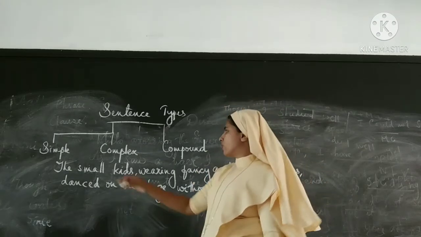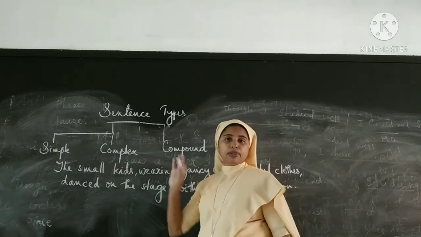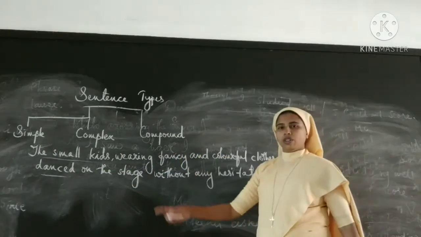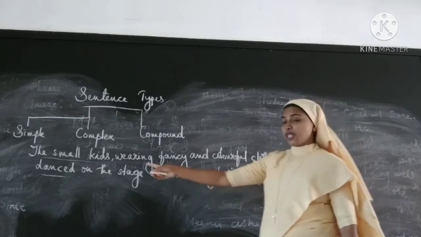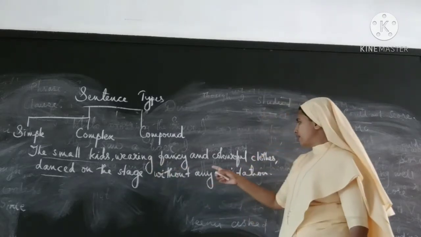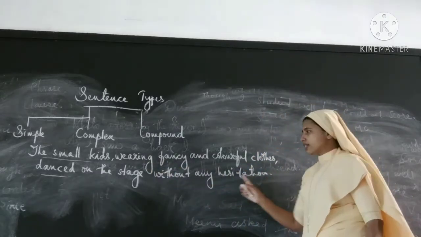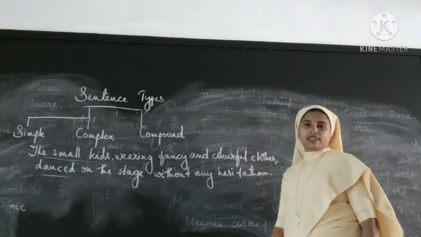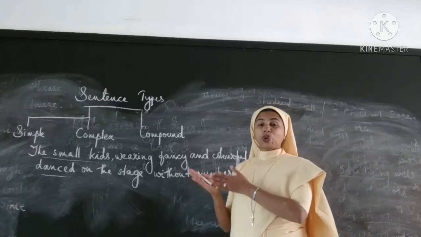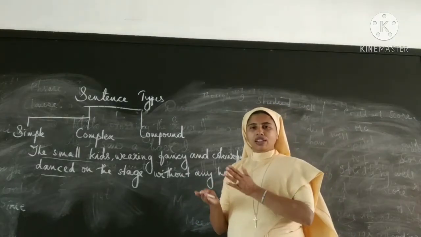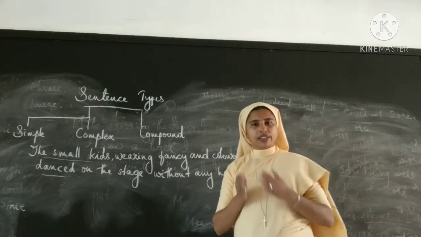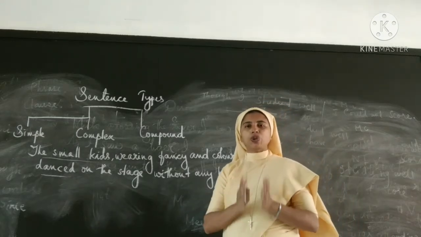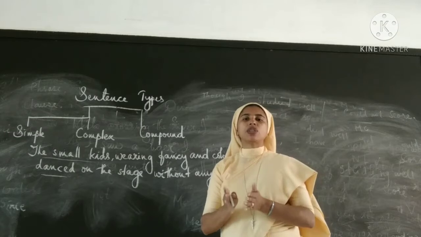Okay, now let's go into what is the simple sentence. Okay, simple sentence. I have written a sentence here. Look at this sentence. The small kids wearing fancy and colorful clothes dance on the stage without any hesitation. Okay, so many words are there. And can you identify whether it is a simple sentence, complex or compound sentence? I told you what is a simple sentence. Simple sentence has only a main clause.